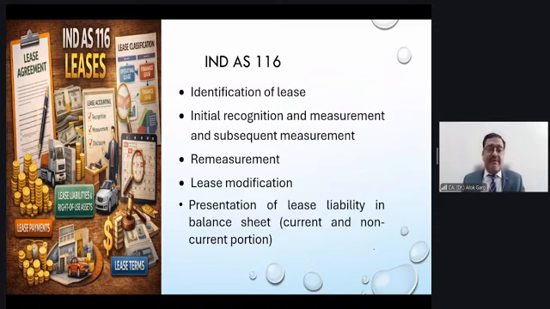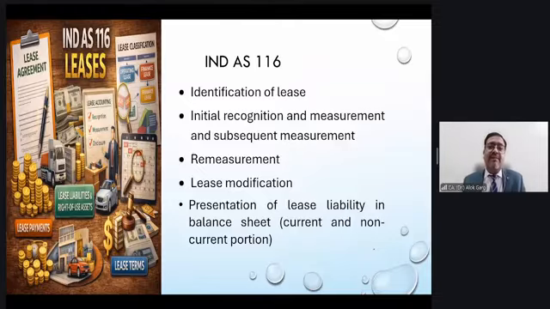This standard becomes very, very important because every student has an experience of leases. Either he is living in a rental accommodation, or he has provided rental accommodation, or he has seen the accounting standard 19 treatment. But the Ind AS 116 treatment from the lessee perspective has completely changed, right?